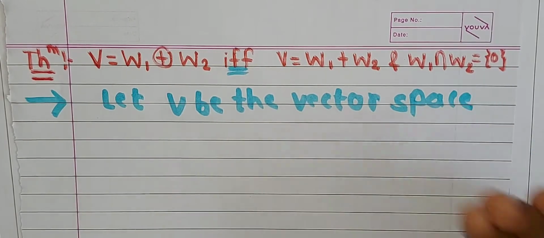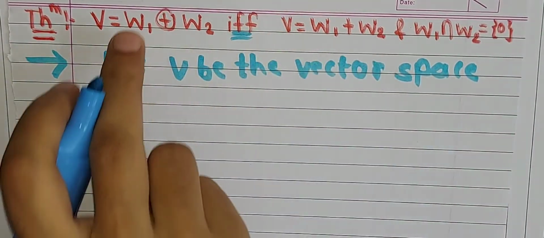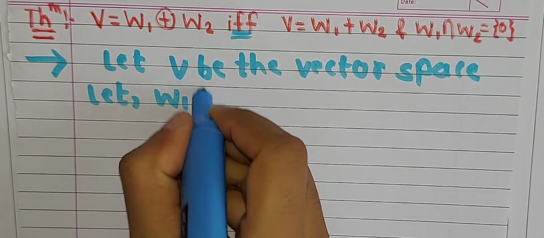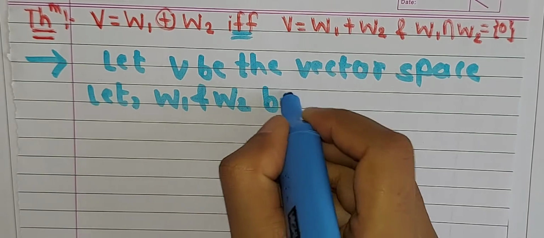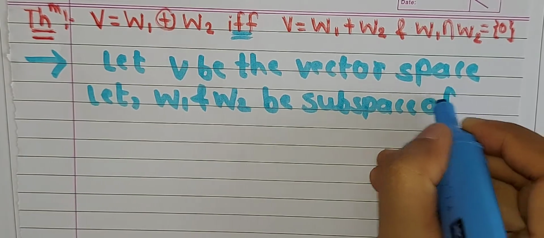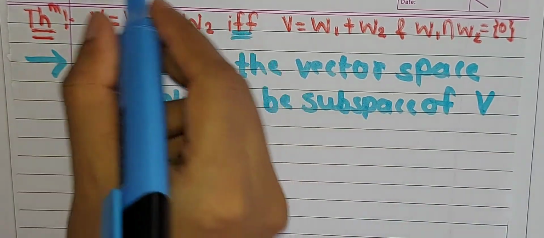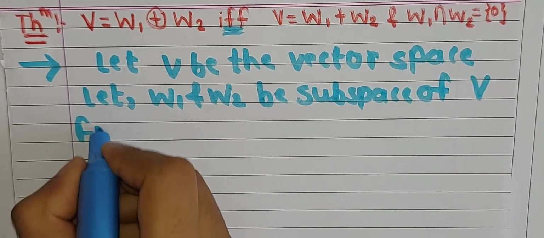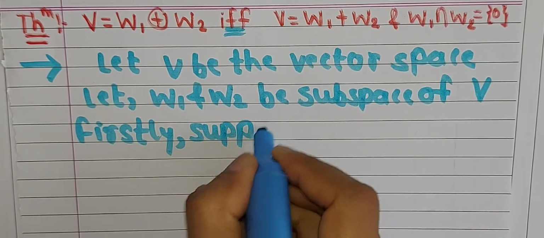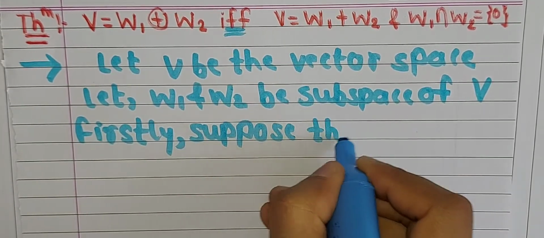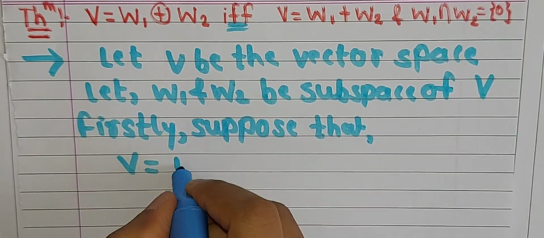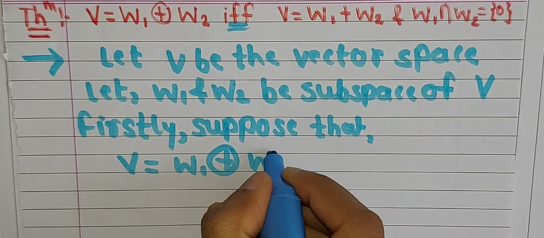This is a common given condition for both the parts. Similarly, let W1 and W2 be subspaces of vector space V. Now firstly we suppose this condition, that is, suppose that V is equal to W1 direct sum W2.